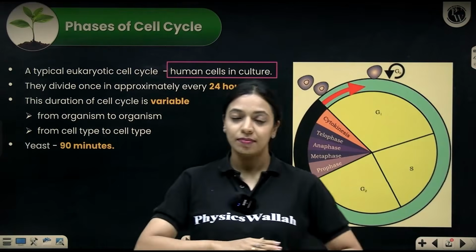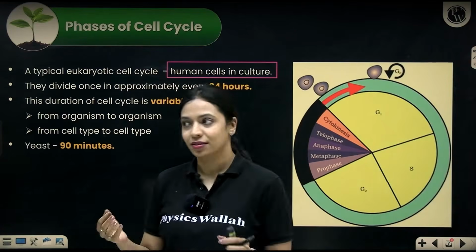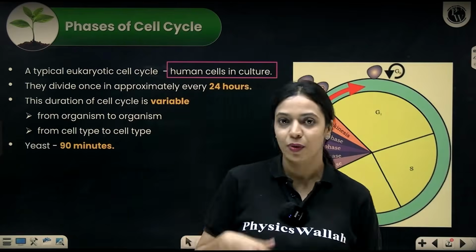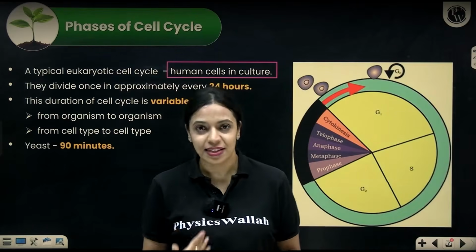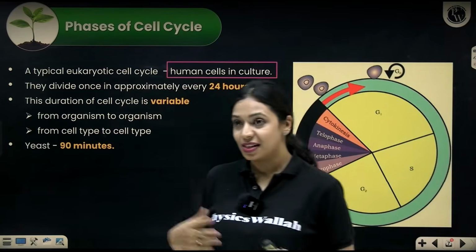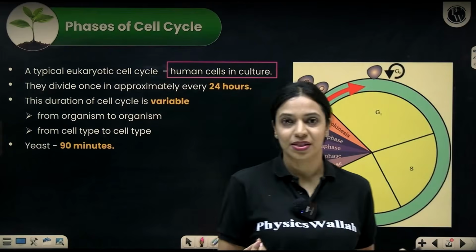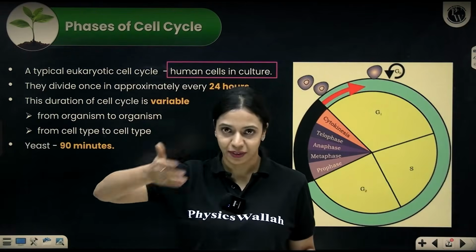This duration or the frequency of the cell cycle can vary within our own cells also. Like in our body, our skin cells get replaced pretty often. The cells lining our alimentary canal get replaced pretty often, but the cells of our heart, the cardiac muscle, they don't divide very frequently. The neurons, they don't divide very frequently.